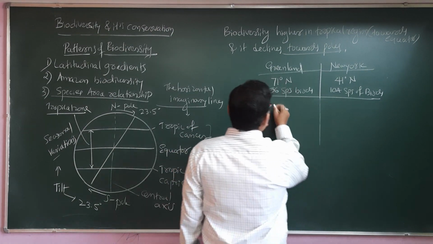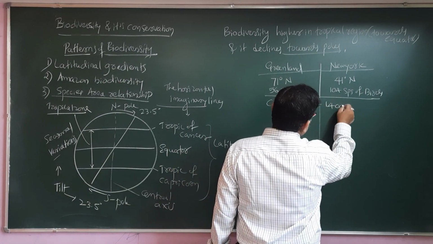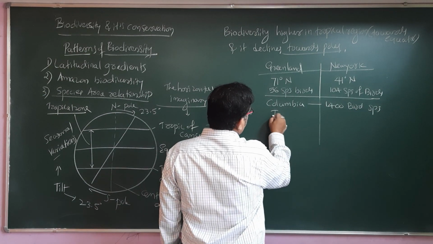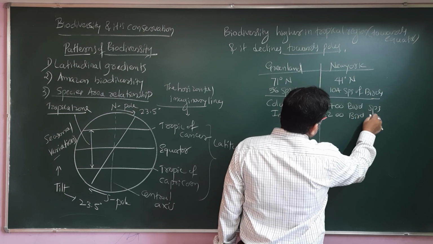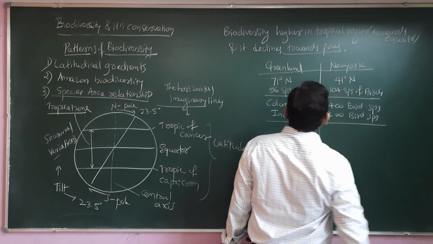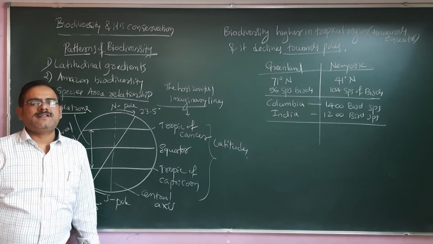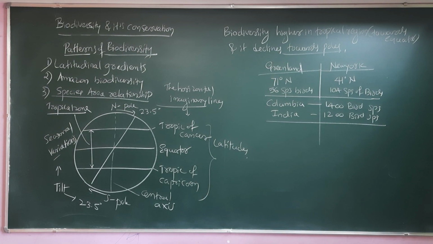There is a country, Colombia. Colombia has 1400 bird species, whereas India has somewhere around 1200 bird species. This is what we say, the diversity mainly favors the difference in the number of species that can exist over there. So what we are discussing here is the pattern, how these latitudes influence the number of species.